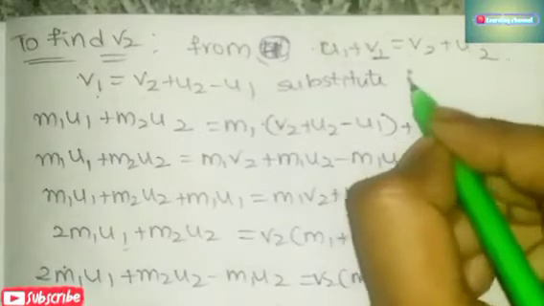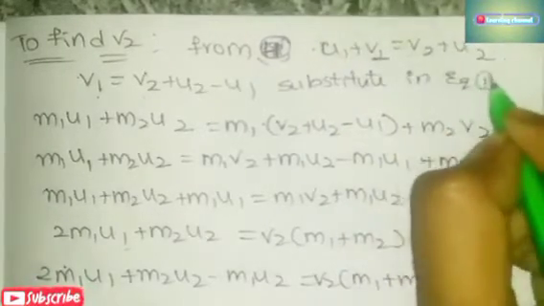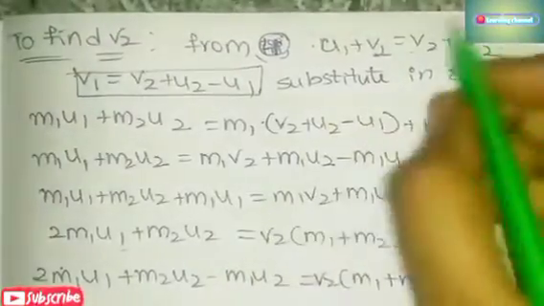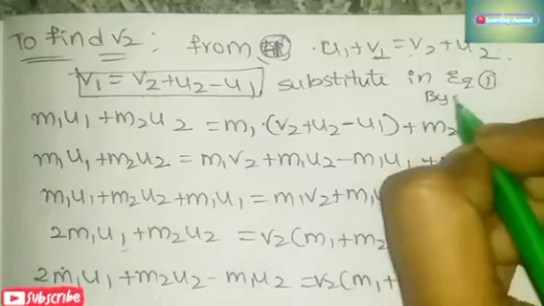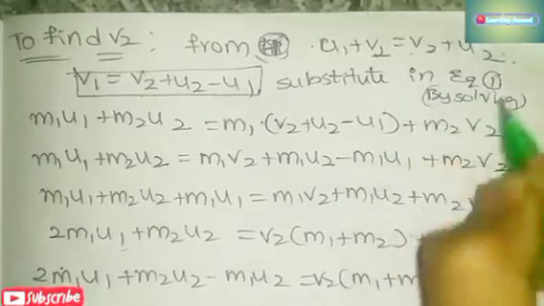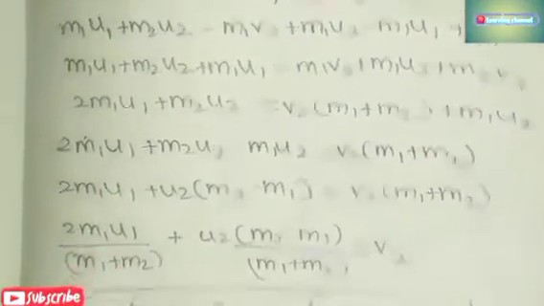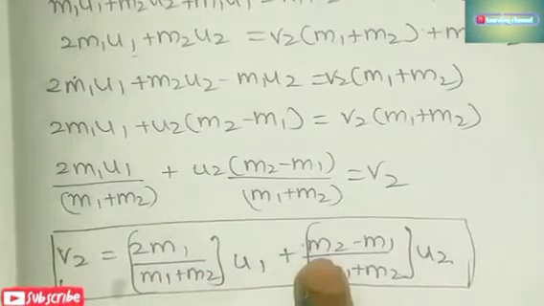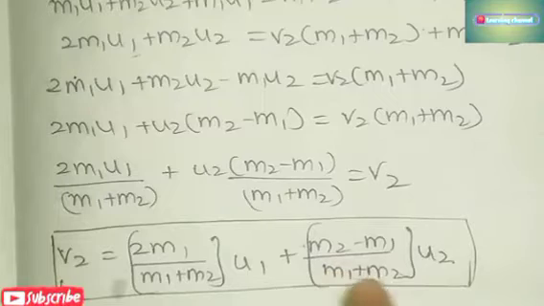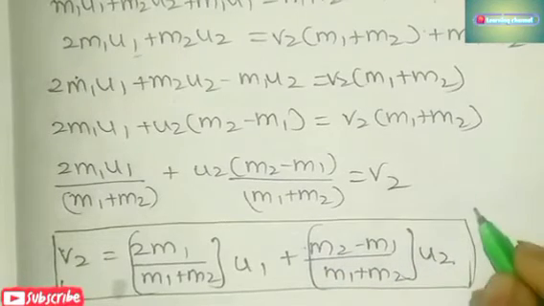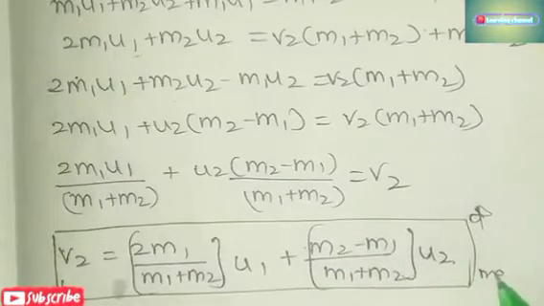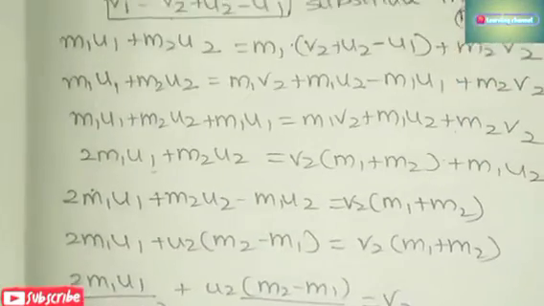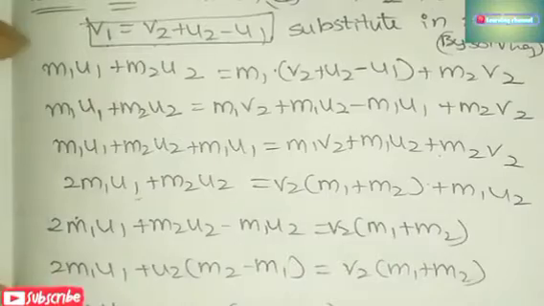By substituting in equation 1 and solving, we can get v2 is equal to 2 m1 by (m1 plus m2) into u1 plus (m2 minus m1) by (m1 plus m2) into u2. This is v1 and v2. If you write this equation, you will get 1 mark. So there is no need of the calculation part. For understanding purposes, I have written it here. So how did we get this value?